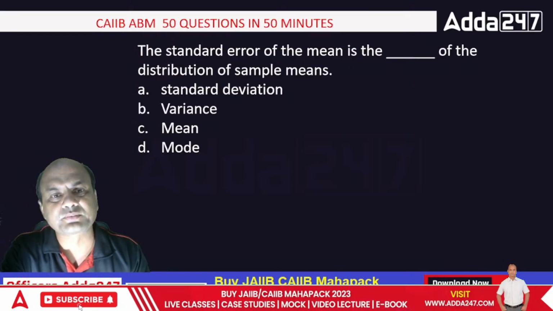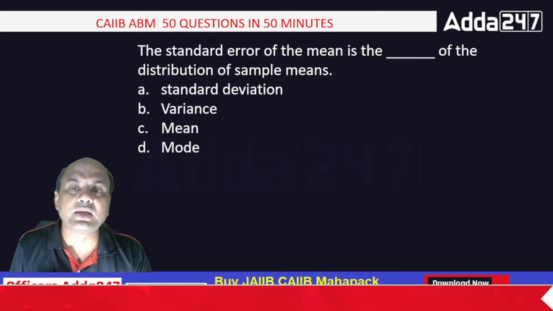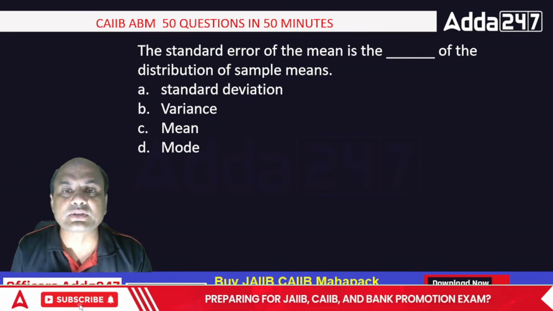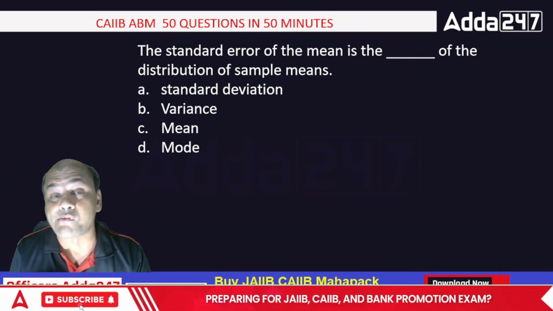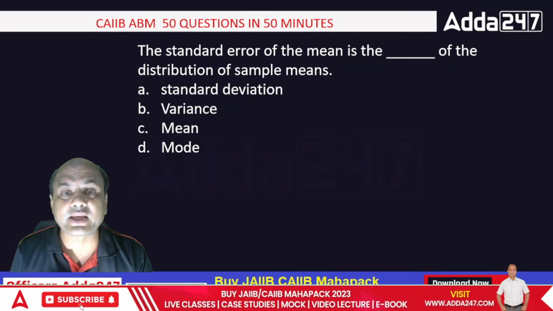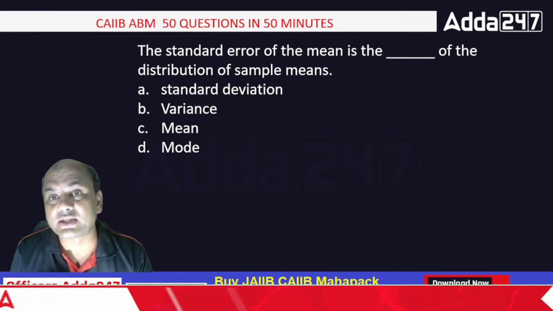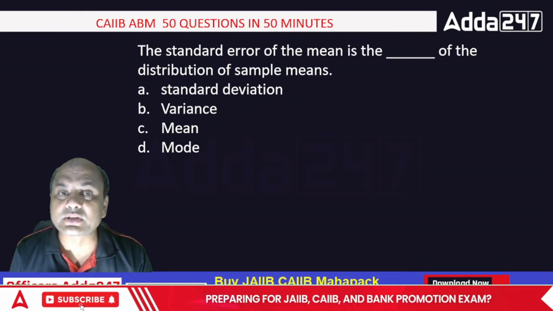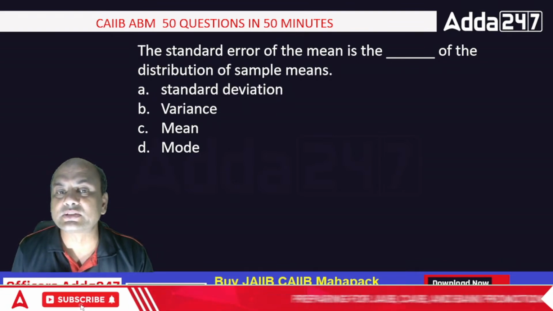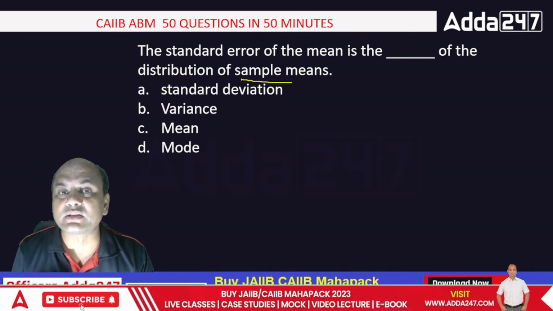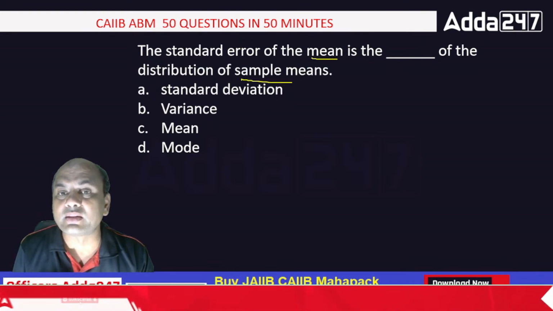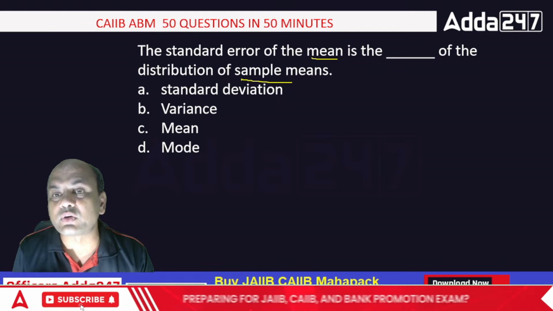The standard error of a mean is dash of the distribution of sample means. Standard deviation, variance, mean or mode. We want it for mean.